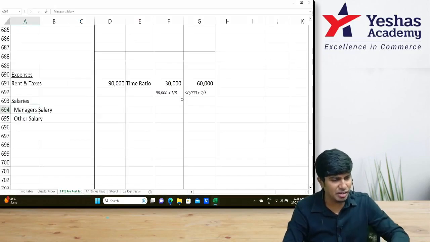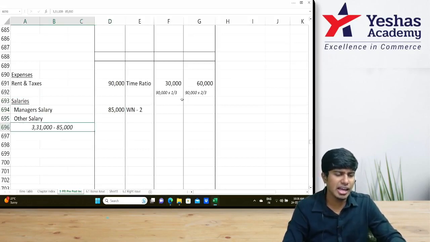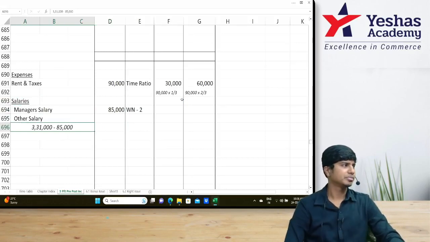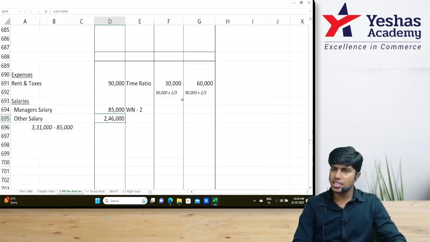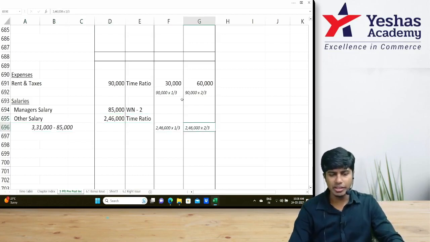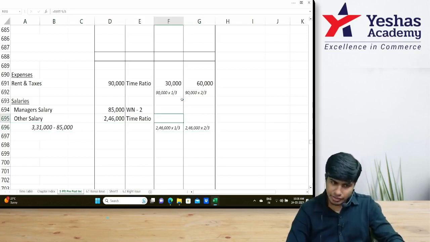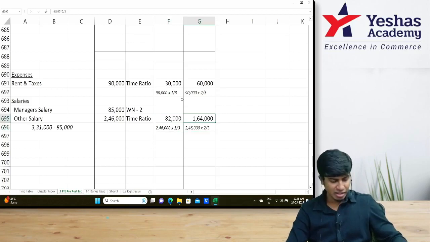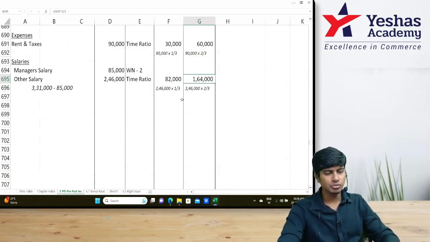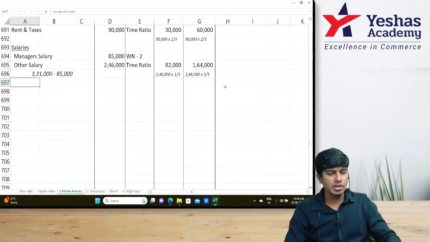Manager's salary is 85,000, working note number 2. Other salary: 3,31,000 minus 85,000, 2 lakh. This will do time ratio, 1/3, 2/3. 80 and 1,64,000 for the rest. Very good.